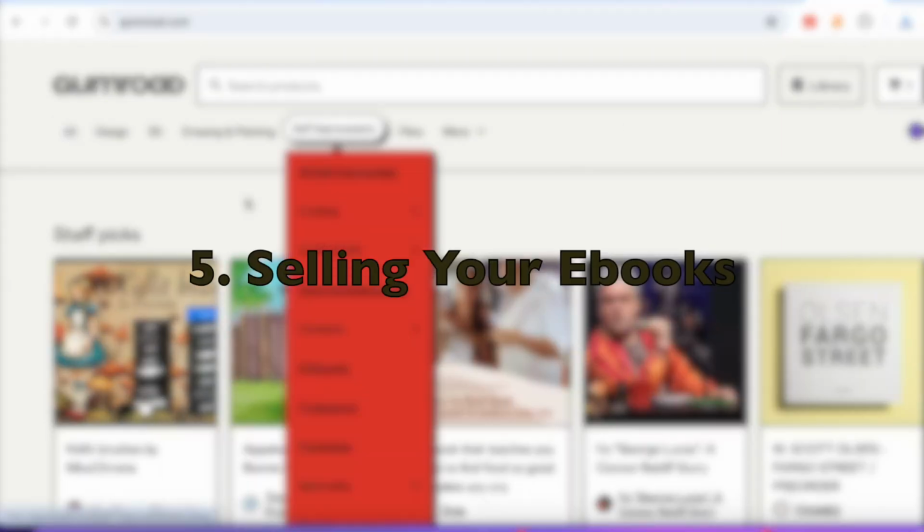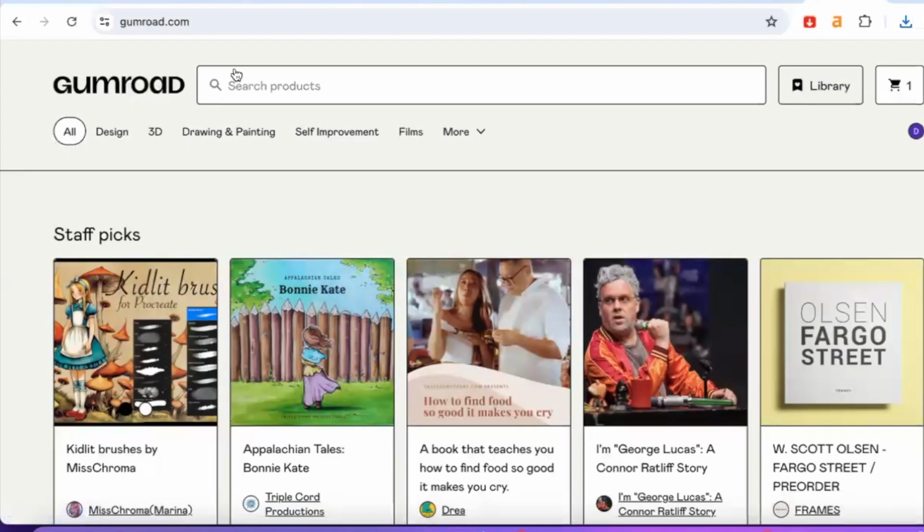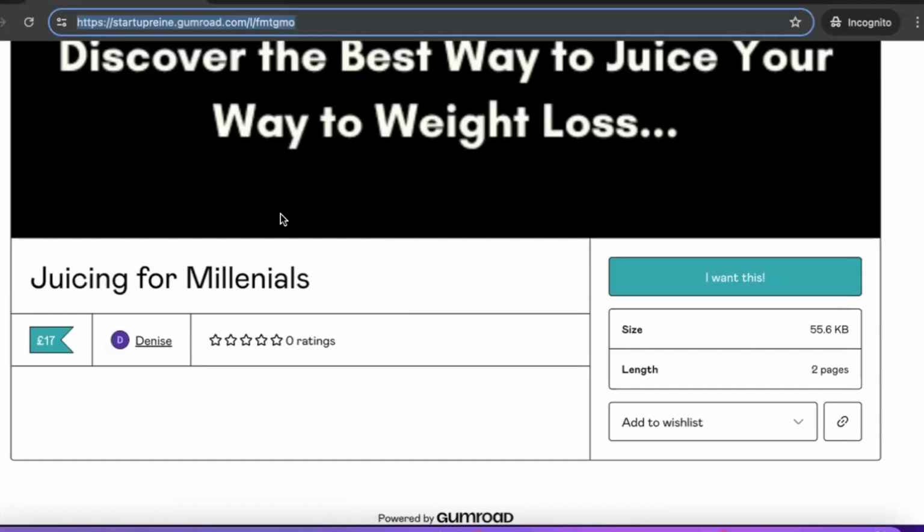A great platform that you guys can use to sell your digital product, of course, is Gumroad. It's free, guys, and you can go there and actually upload the PDF files that you've just created. If you go to Gumroad, again, you can register for free. This is where you can now start selling your digital products. And now we have a product, guys, up and ready for sale, that was literally created by ChatGPT. Okay, so this link here is what you're essentially going to be using to promote your book. You can have that in the link in your bio on Instagram, Facebook, TikTok, just whatever platforms you're using, to send people there to buy your products.